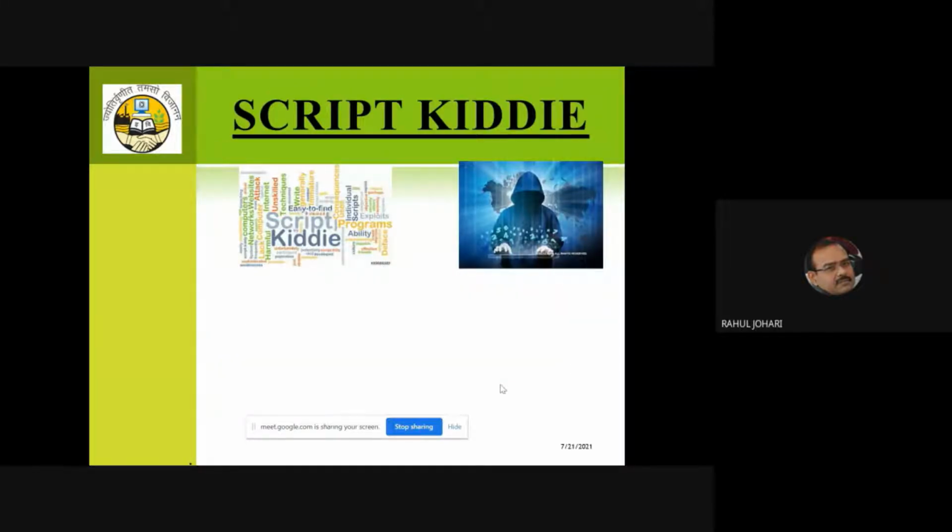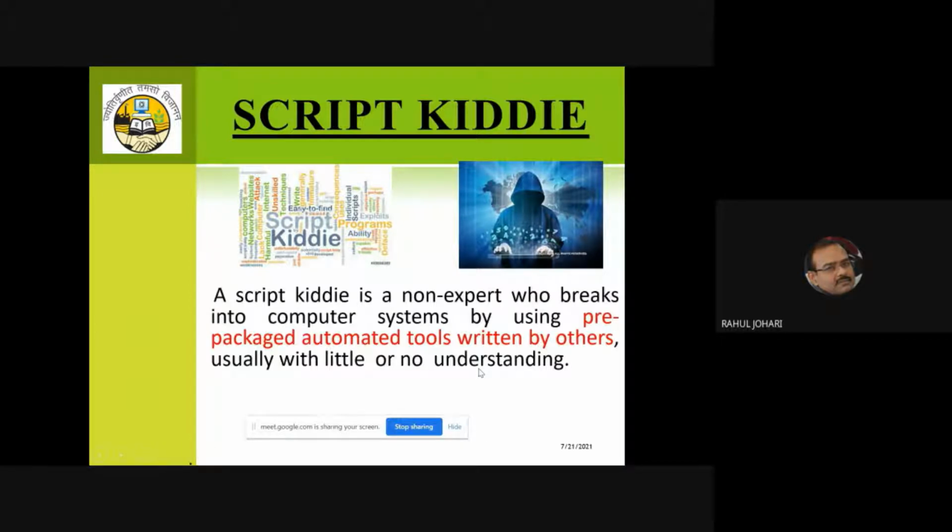Then we also have script kiddies. These are not trained engineers, but typically school dropouts or students studying in classes 9 to 12. They are non-experts who break into computer systems using pre-packaged automated tools, usually written by others. There are many free and open source tools available on the web, which I hope many of you are already familiar with. These students use them to break into the school's network, or the network of their parents' organization, just for fun or challenge, to see whether they can do it or not.